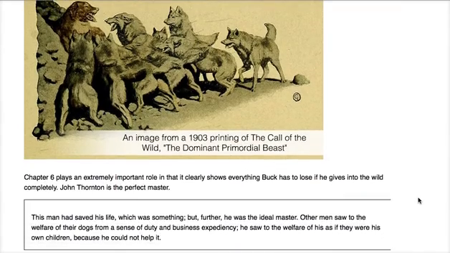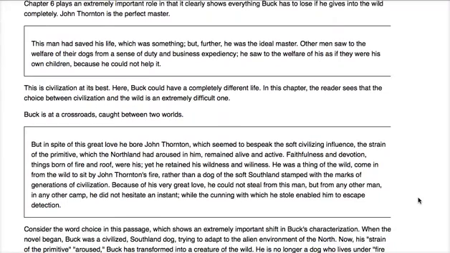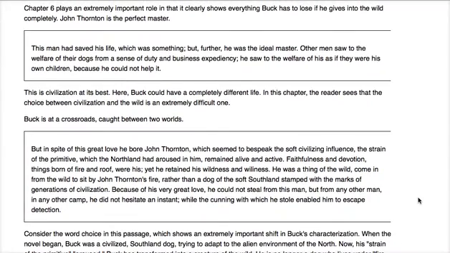All right, let's go down. Chapter 6 plays an extremely important role in that it clearly shows everything Buck has to lose if he gives into the wild completely. John Thornton is the perfect master. Another excerpt. This man had saved his life, which was something, but further, he was the ideal master.